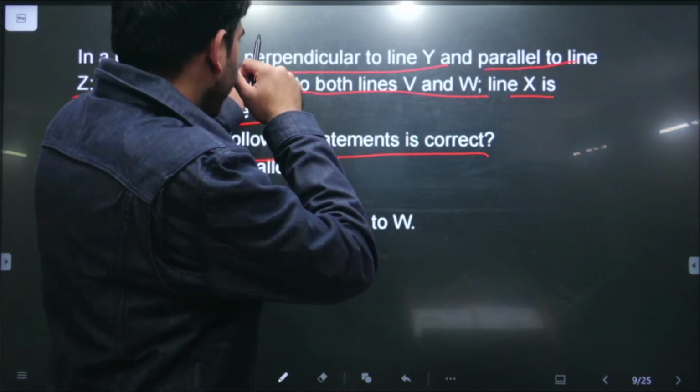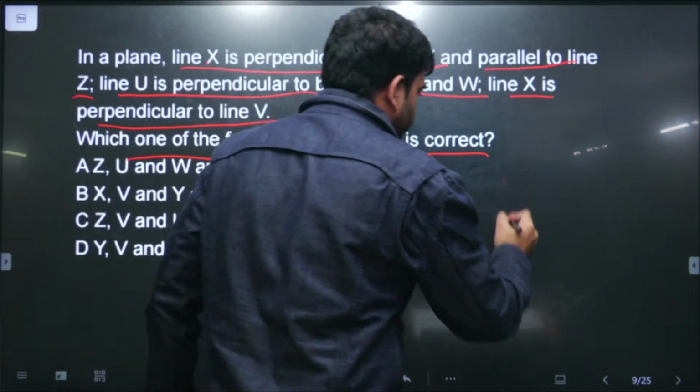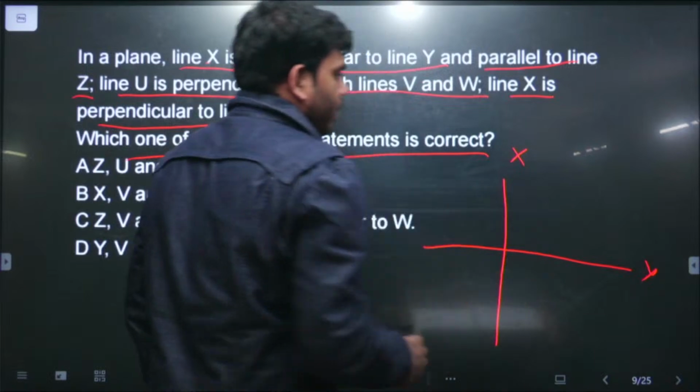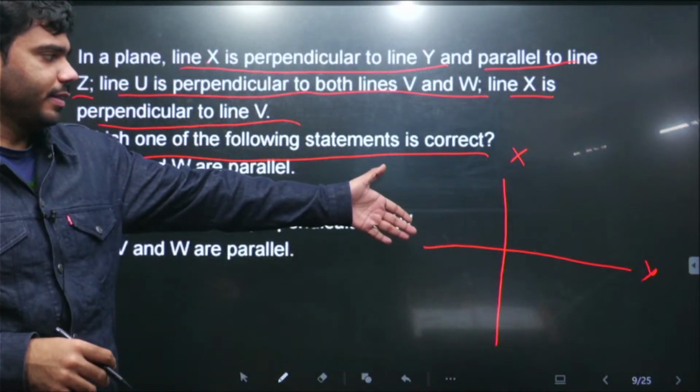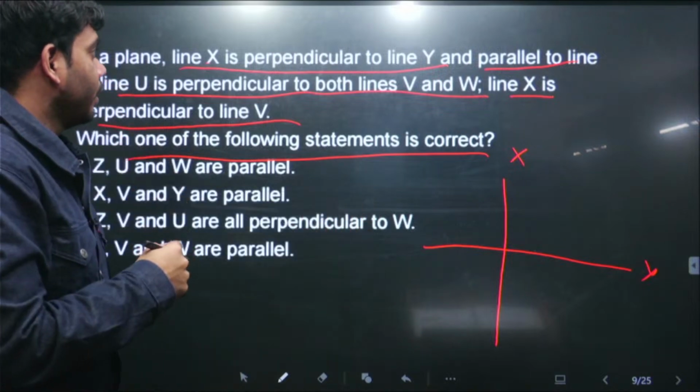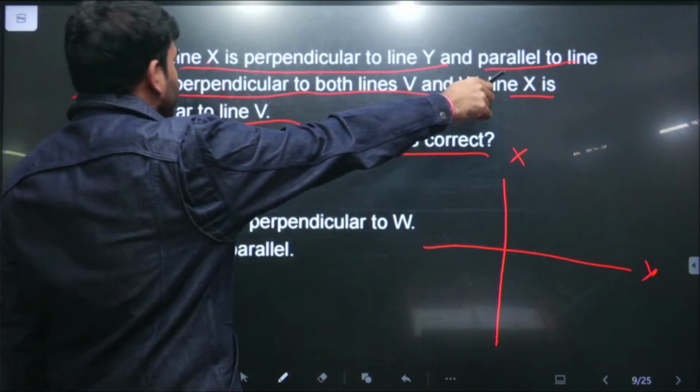It's saying line X is perpendicular to line Y. Let's say this is X and this is perpendicular, so let's say this is Y. Let us take this vertical line as X and this horizontal line as Y. So this X and Y are perpendicular, and this line X is parallel to line Z.